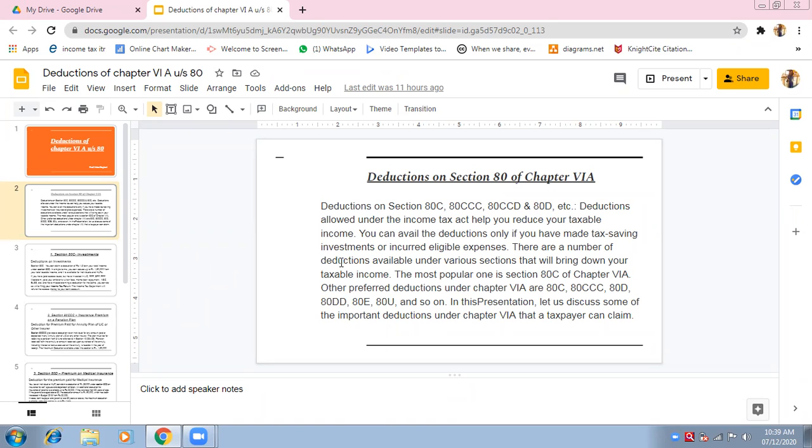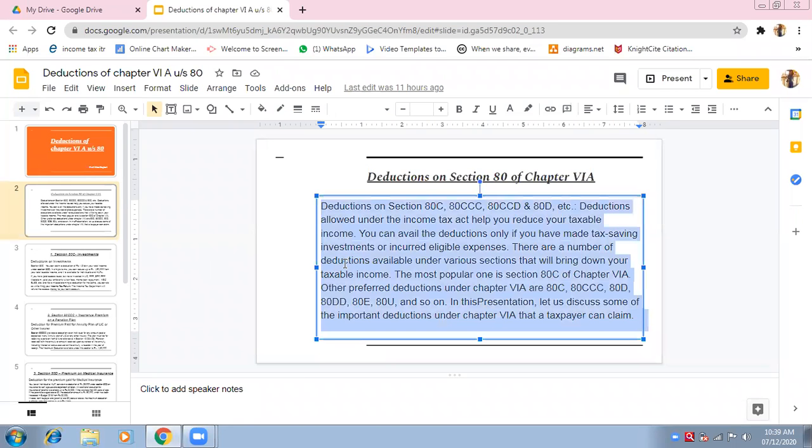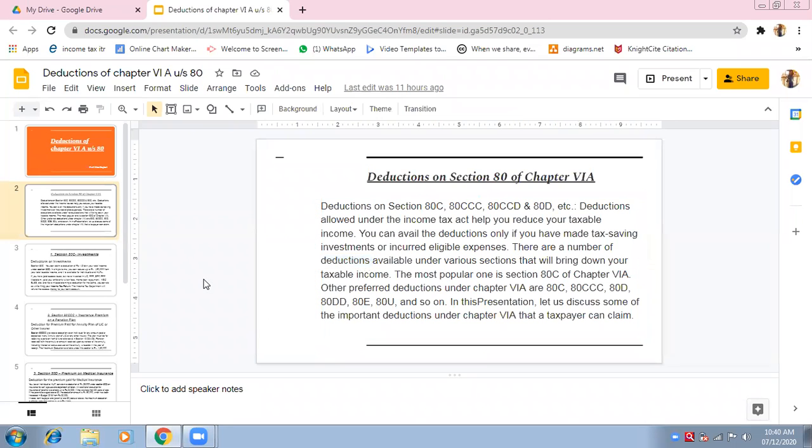There are a number of deductions available. Number of deductions available means there are so many deductions under section 80, as I told you earlier. Under various sections: 80C, 80CCC, 80CCD, 80CCE, and then we have 80D, DD, E, U. There are so many deductions we will cover now. Only 6 we have in our syllabus that will bring down your taxable income. Your income will be reduced, and that is the benefit for you.